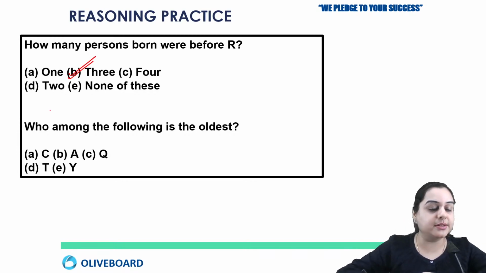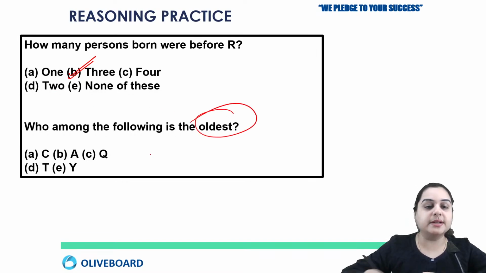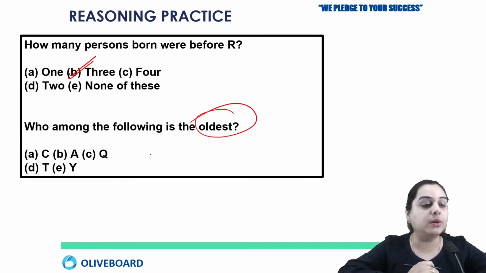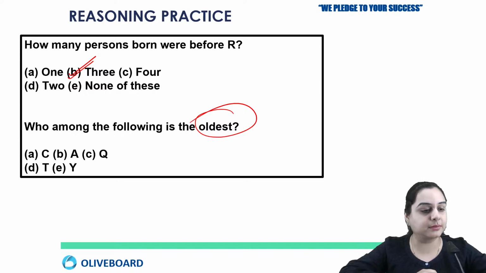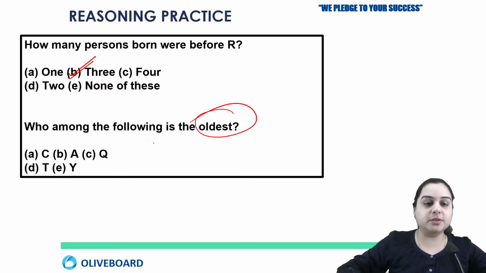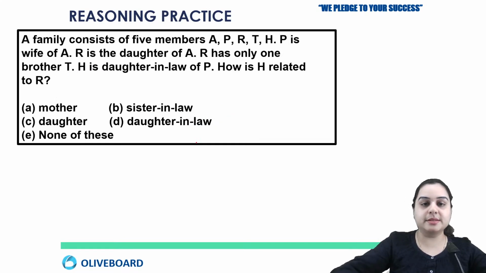That is your answer here, option number B. Next, he is asking who among the following is the oldest? Oldest means the person who is born in Jan. Okay, so it's option number A, that is C.